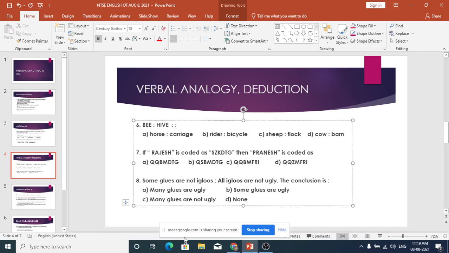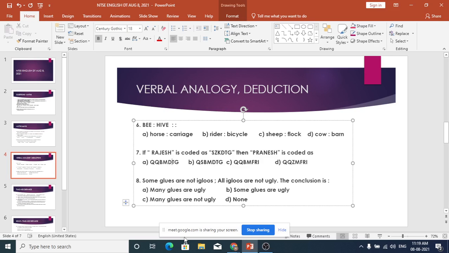Fortunately, in all the answers, igloo is not there. And in the answer, the other terms like glue and ugly should come. So obviously, glue and ugly has come in all of them. And if one of the statements starts with some or many, in this kind of problem, some and many mean the same. If one of the statements is some, the answer also has to be some or many.